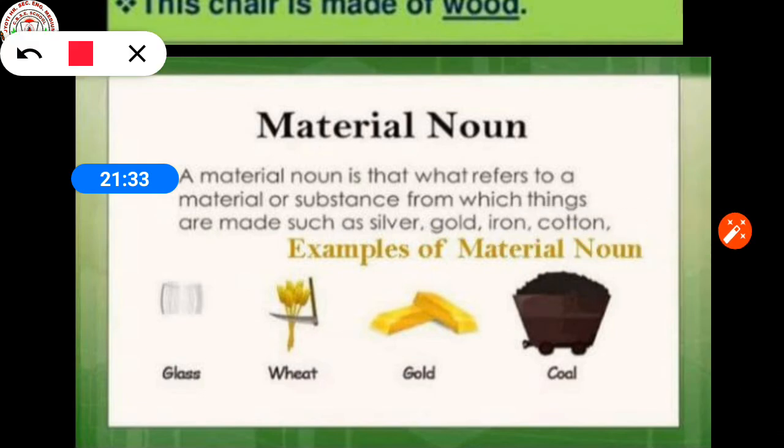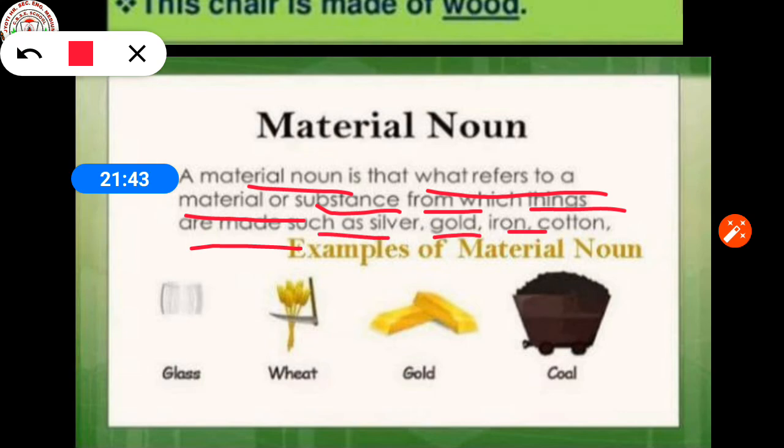A material noun refers to a material or substance from which things are made, such as silver, gold, iron, cotton, glass, wheat, coal.